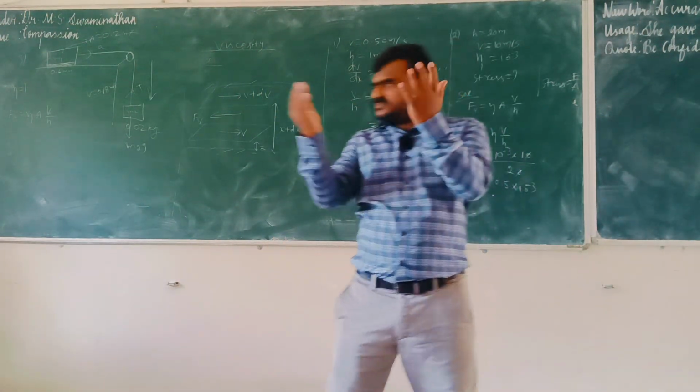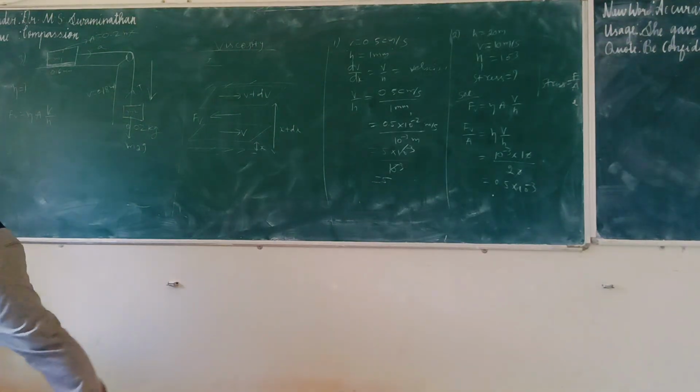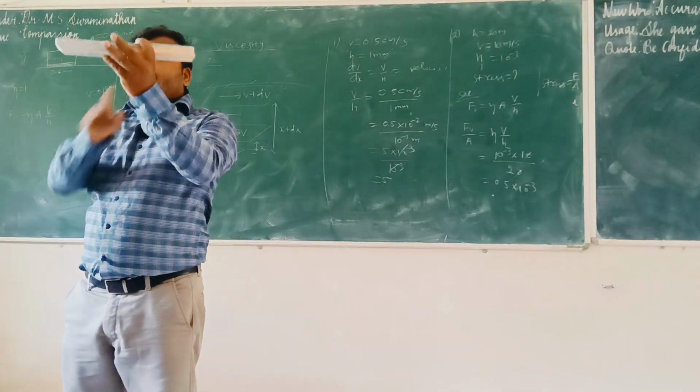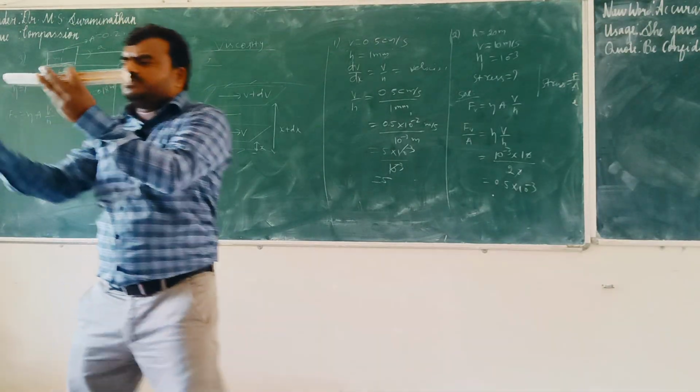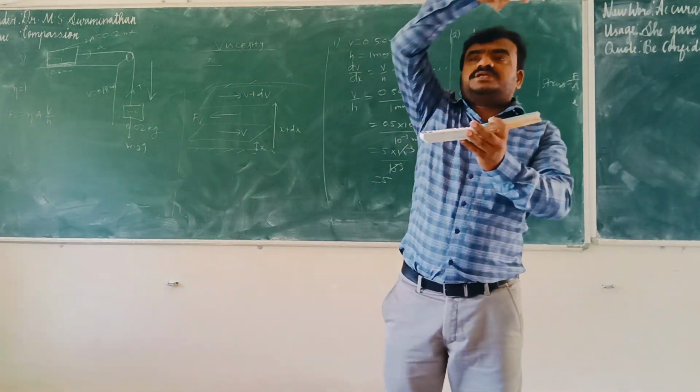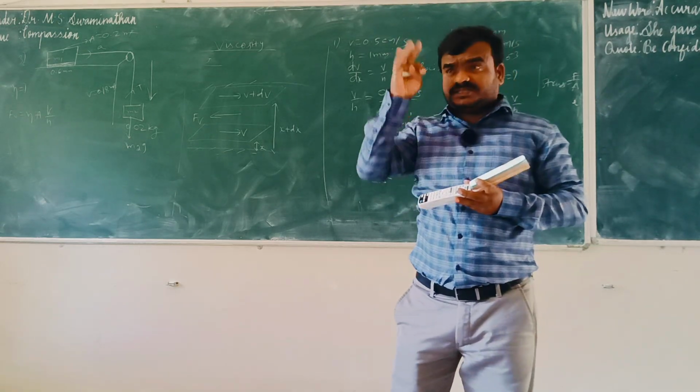Then the third one, 2 boxes. If they are in contact without any string, and we apply force, it is going to move. What is the contact force at that time? What is the acceleration? Those things we can see. That is the third one.